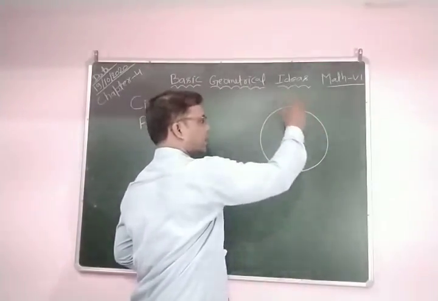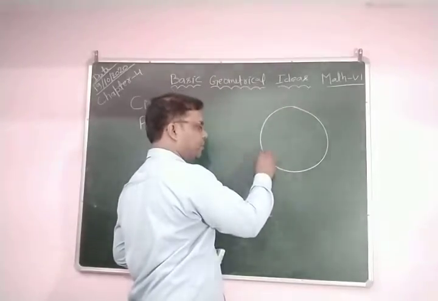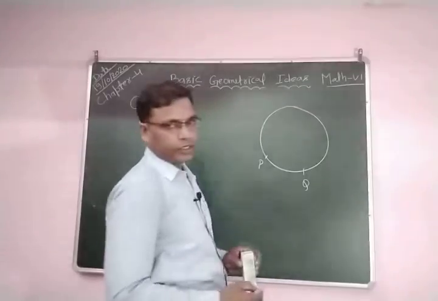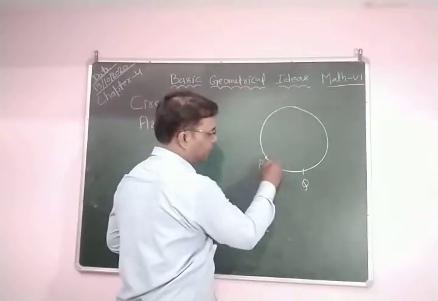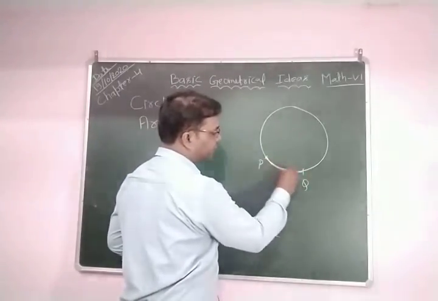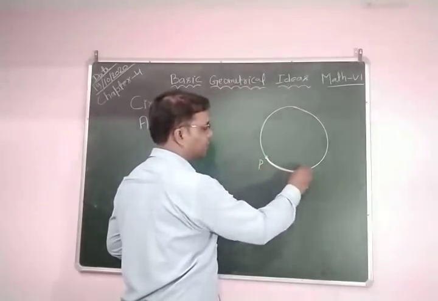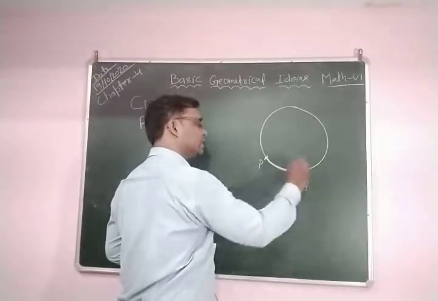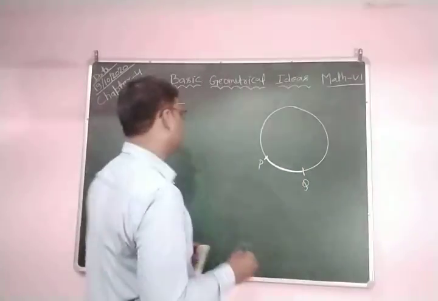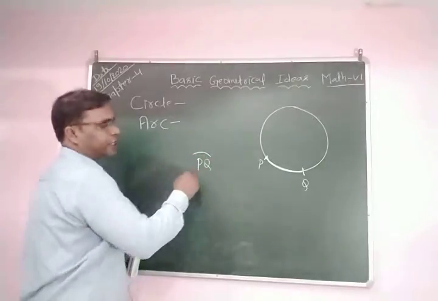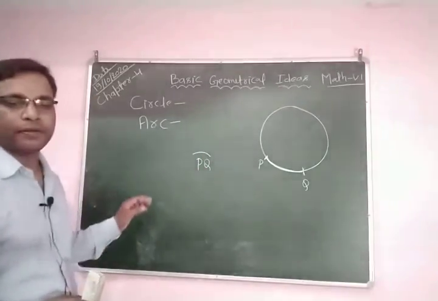This is the circle and this is the circumference. If you take any part here, P and Q, this is a part of the circumference, not part of the circle. A part of the circumference of the circle is called its arc. So PQ is an arc, and you can read it as arc PQ.